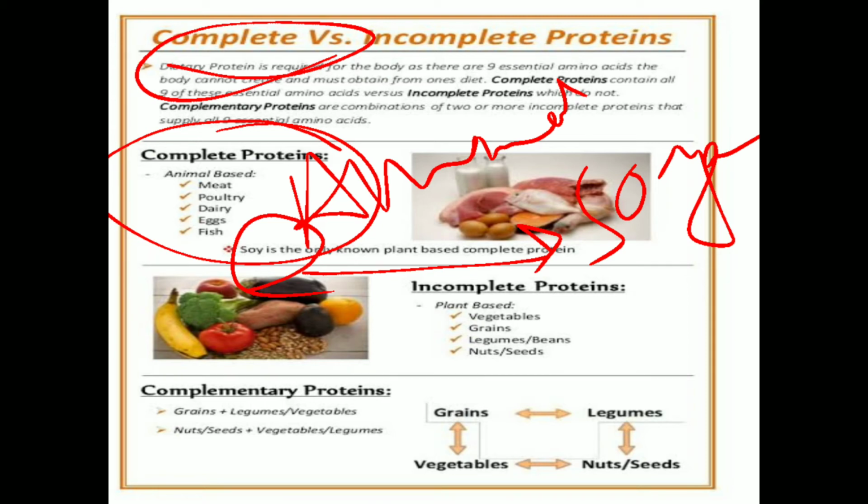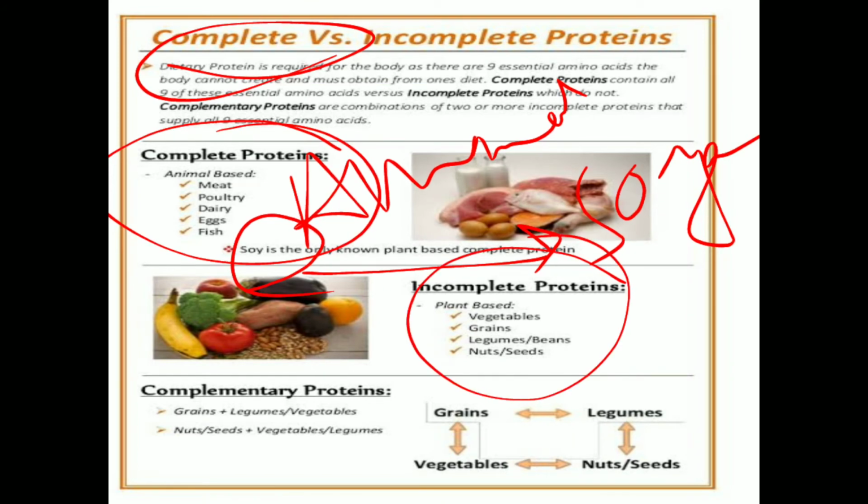Now, coming to the incomplete protein part, these are basically incapable of replacing or building new tissues, or they lack a sufficient amount of essential amino acids, you can say. So what are those incomplete proteins? Basically vegetables, legumes or pulses, nuts, seeds, these are the incomplete proteins.